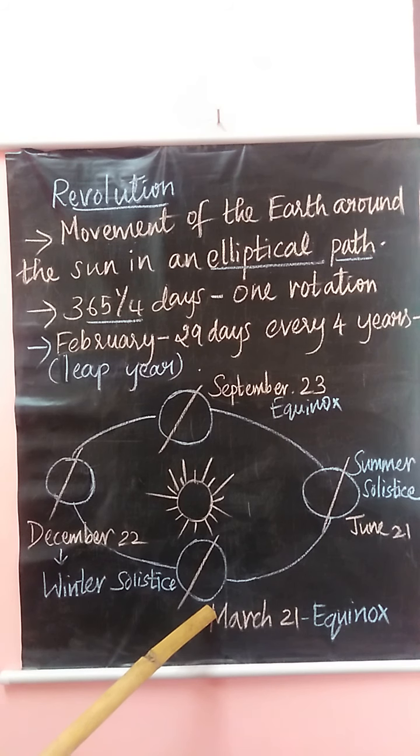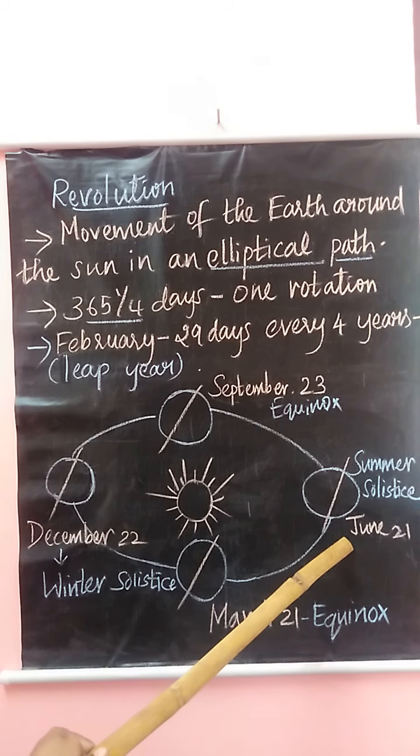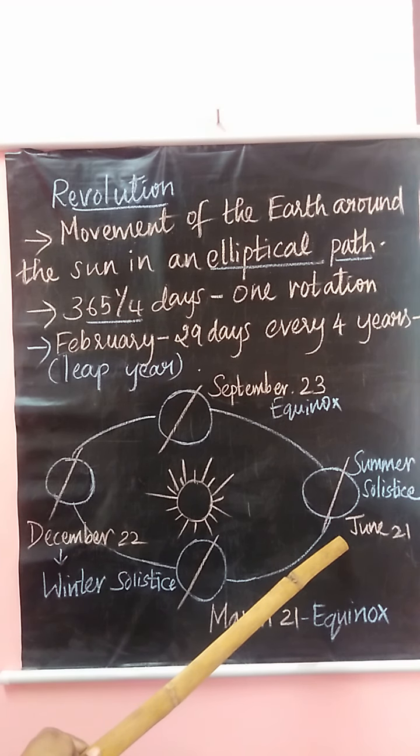Then on 21st June, the Tropic of Cancer, at 23.5 degrees north, faces the sun, which is known as summer solstice. It is the longest day in the northern hemisphere and longest night in the southern hemisphere, that is the shortest day in the southern hemisphere.